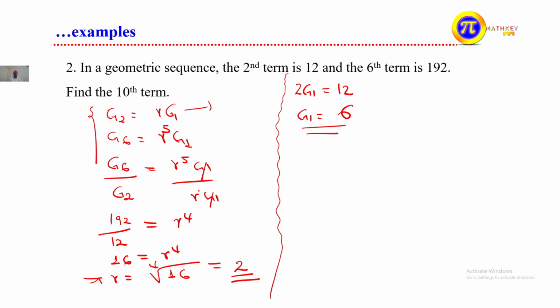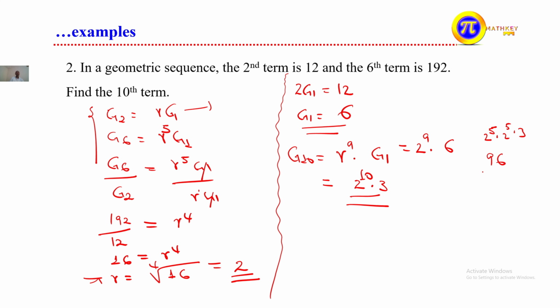If g1 is 6, you can find the 10th term: g10 is equal to r to the power of 9 times g1, which is 2 to the power of 9 times 6. Since 6 is 2 times 3, this is 2 to the power of 10 times 3. Or if necessary, you have to calculate it: 2 to the power of 10 means 2 to the power of 5 times 2 to the power of 5, times 3. 2 to the power of 5 is 32, so 32 times 3 is 96, and 96 times 32.